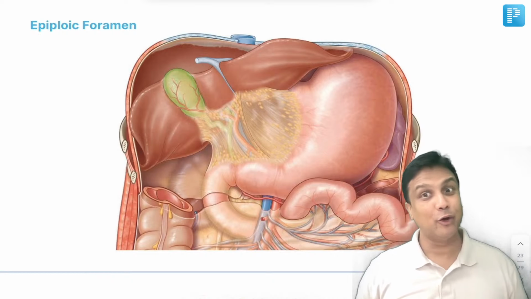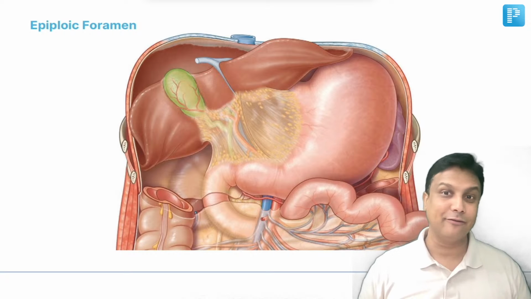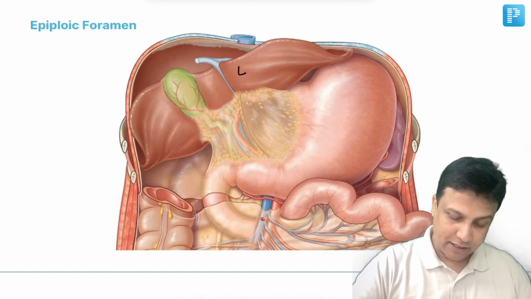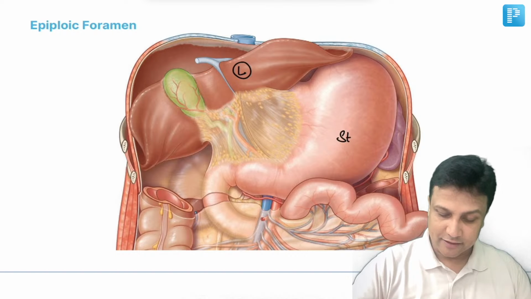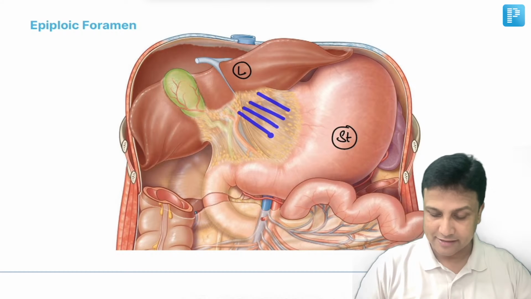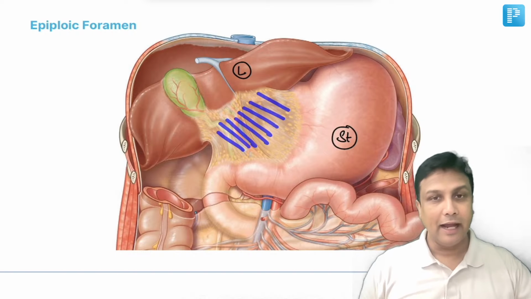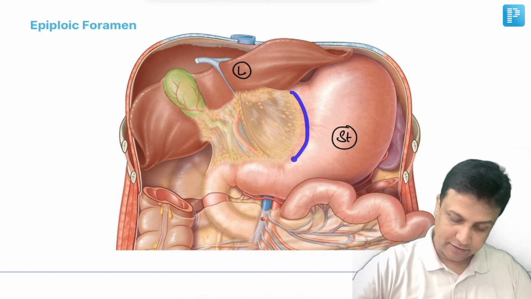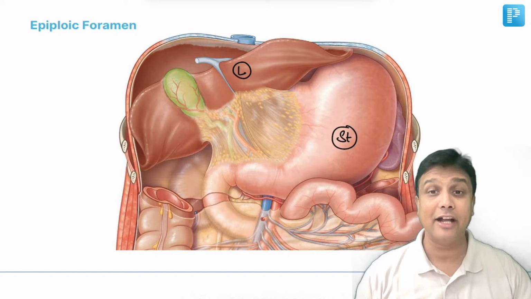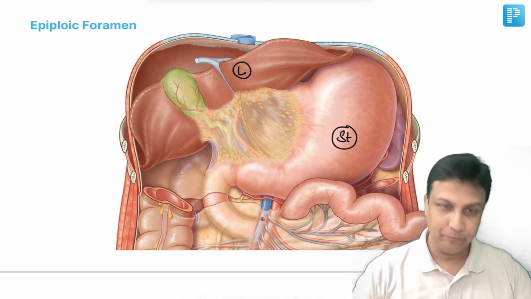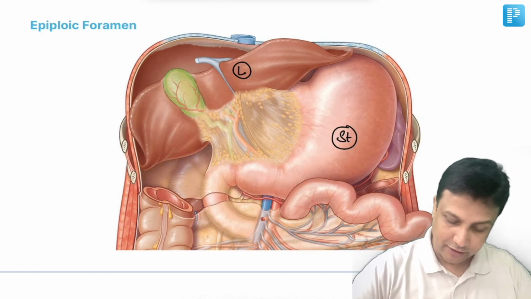Now moving on to another very important concept, the epiploic foramen. In this diagram, on one side you are able to see the liver, on the other side there is the stomach, and between the liver and the stomach, this one here will be the lesser omentum. And this lesser omentum has one attached part here, sir. This is the attached margin of the lesser omentum, and this one will be the free margin of the lesser omentum. And please be very much careful here.